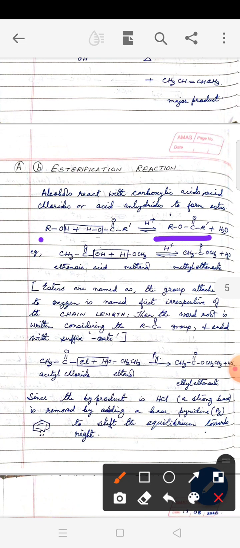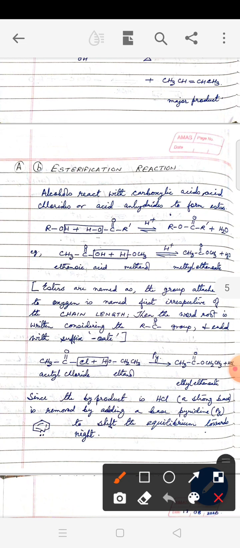So if we take ROH as the alcohol and R'-COOH as the carboxylic acid, please note I have taken two different alkyl groups here, R and R dash, and we have taken an acid as the catalyst. Usually it is sulfuric acid, and the class of compound which is formed here is called ester. The COO group is called the ester group.